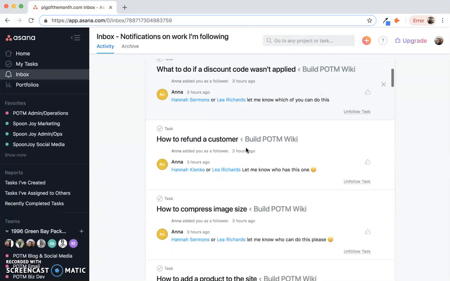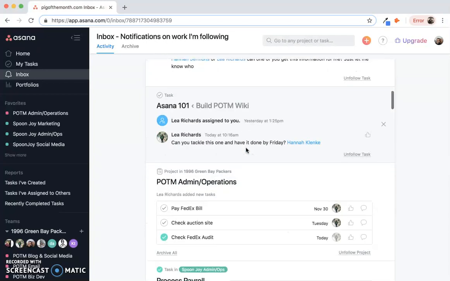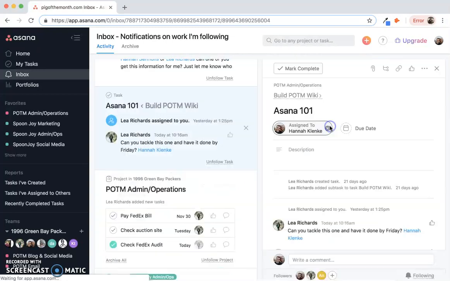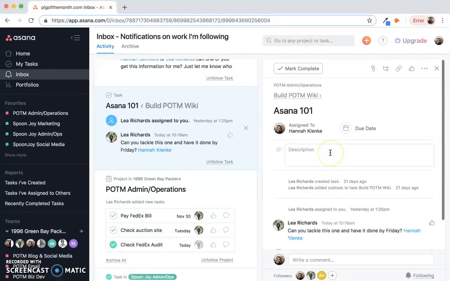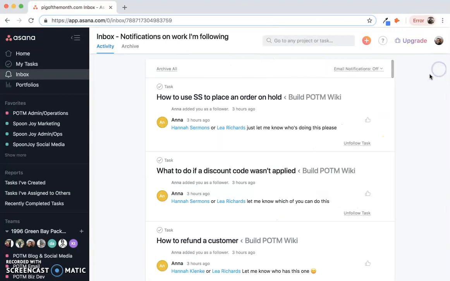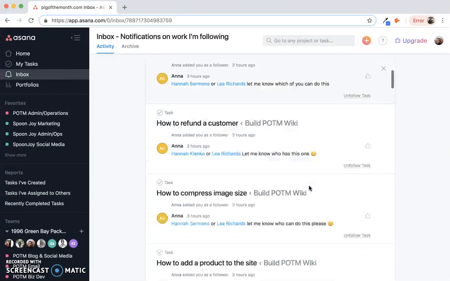As we scroll down, we can see some other types of tasks, such as this one where I was tagged in a comment. Here you can see Leah asked if I could tackle this project by Friday and tagged my name. Now we can go into this task more and see what it's all about right from our inbox page if we just click on the task. And you can see this morning I responded to it. And then to go back to our inbox page, we can just exit out of this box on the side and we're back to where we started.